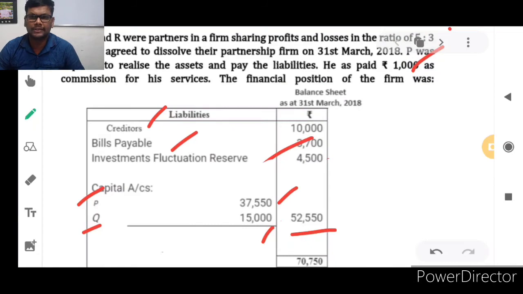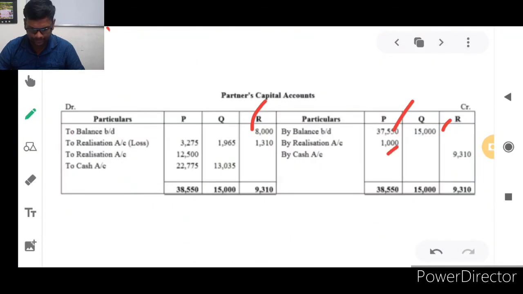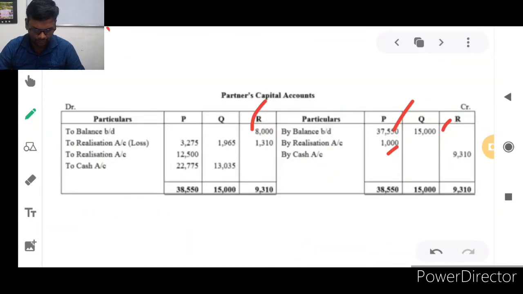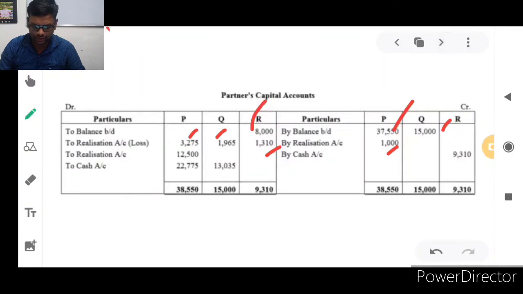37,550 for partner P, 15,000 for partner Q, and 8,000 on the debit side of the partners' capital account for partner R. And 1,000 rupees will be paid as commission to partner P, isn't it? So that 1,000 rupees will be paid to partner P here. And the realization loss, as per their previous year's profit and loss sharing ratio, will be shared by all the partners. Another thing: one of the partners, P, took over investment of rupees 12,500. So this 12,500 rupees will be paid by partner P, isn't it?